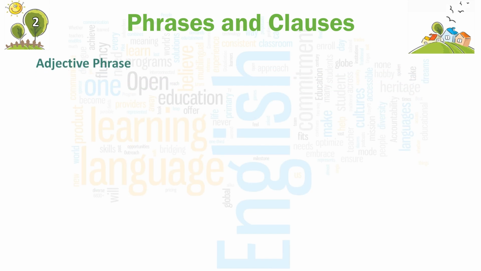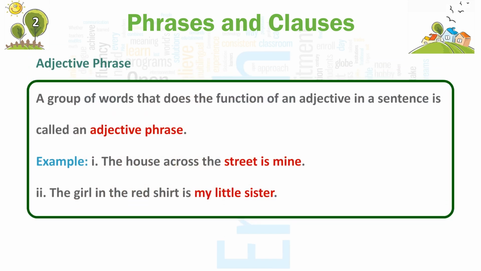Adjective phrase. A group of words that does the function of an adjective in a sentence is called an adjective phrase. Example: first, the house across the street is mine. Second, the girl in the red shirt is my little sister.